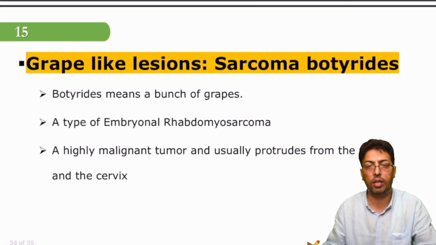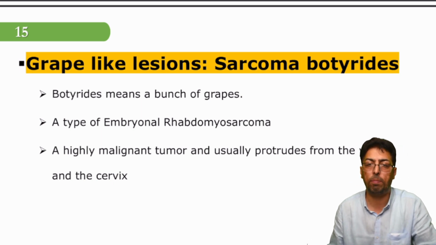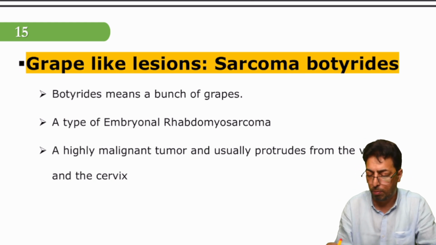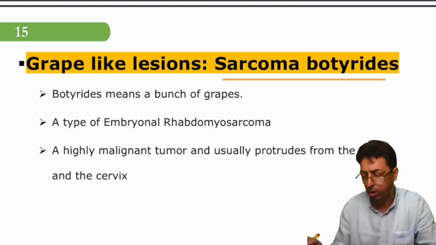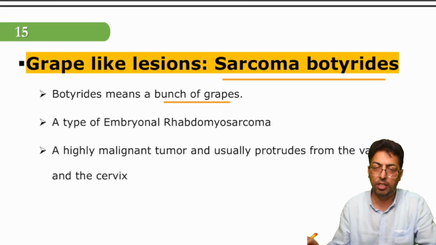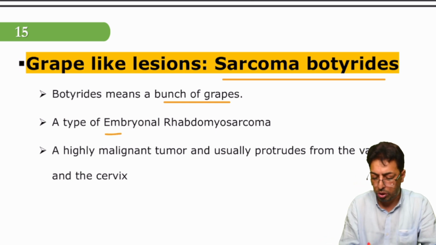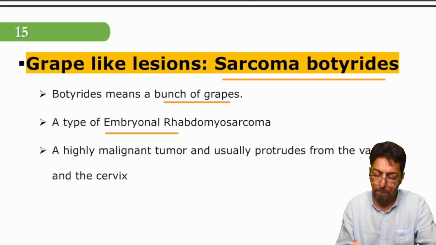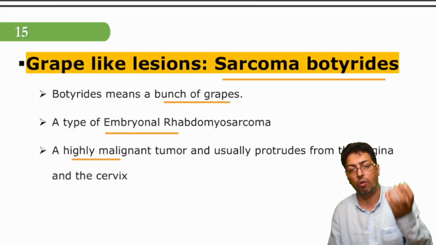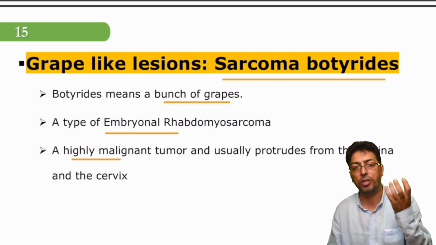Now, unfortunately, again, in a young age group, females may present with a type of tumor which we give the name sarcoma botryoides. What is important? Botryoides is the name given to grapes, a bunch of grapes, and this sarcoma botryoides is one type of embryonal rhabdomyosarcoma, and it is a malignant condition. Here you can have this tumor coming out of the vagina or within the uterine cavity in the form of a bunch of grapes.